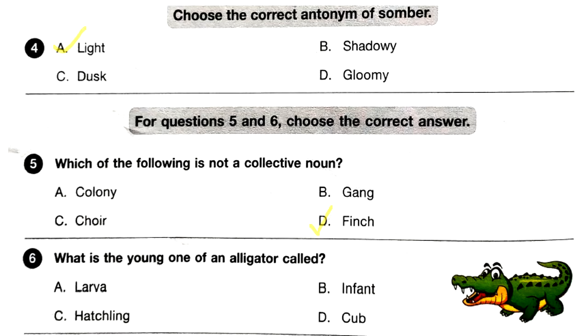Question number 6. What is the young one of an alligator called? A, larva, B, infant, C, hatchling, and D, cub. The young one of an alligator is called a hatchling. Answer option C.